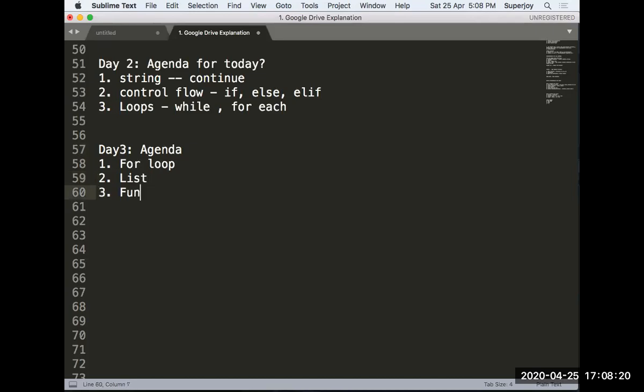Then I will talk about functions in Python, and if we have some time, I will also talk about tuples. So generally I'm targeting to finish these first 3 items, and if there is time availability, we'll talk about tuples as well.